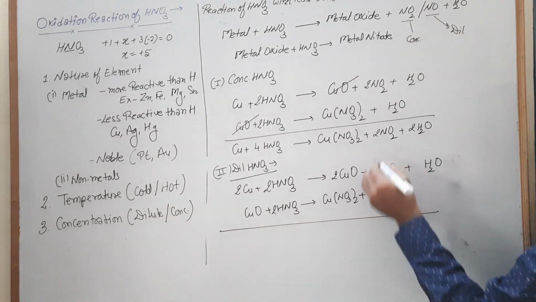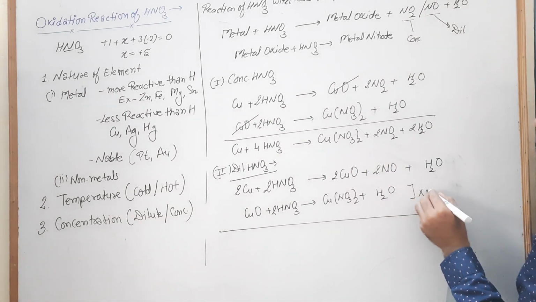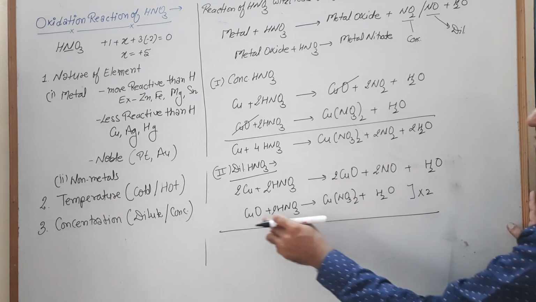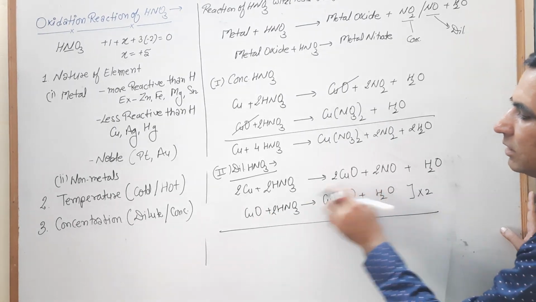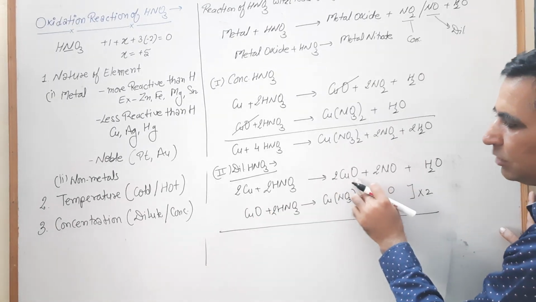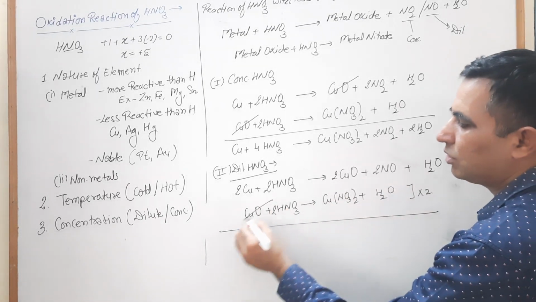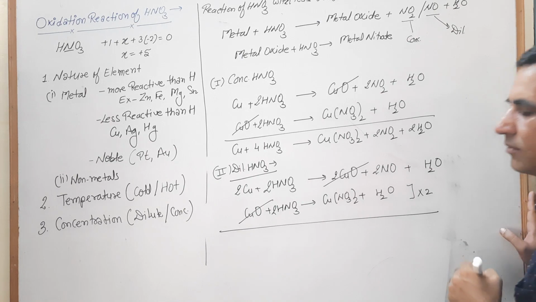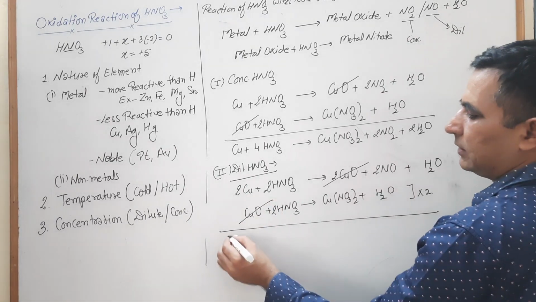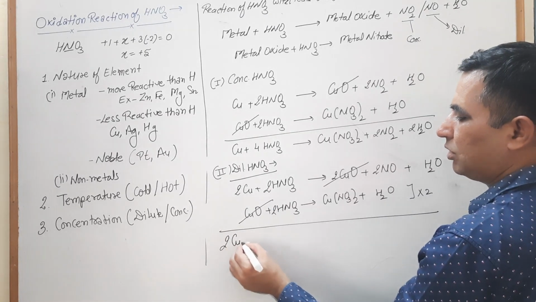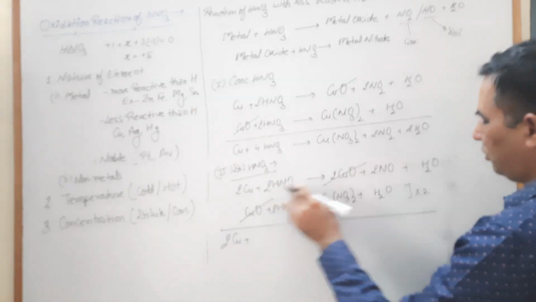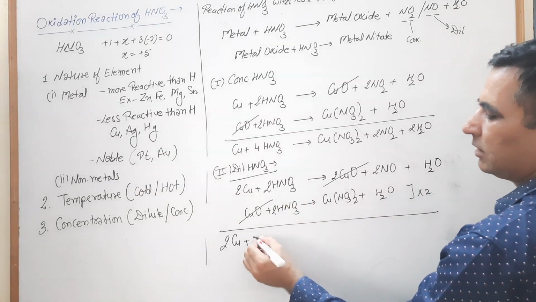Now add these two reactions. Before addition we multiply to make the common term equal. CuO is common on the LHS and the RHS. This one is 2, here is 1, so we multiply this equation by 2. Now your 2CuO cancels the 2CuO. Ultimate is 2Cu plus 2HNO3. This 2 and the 4 mean 6HNO3.